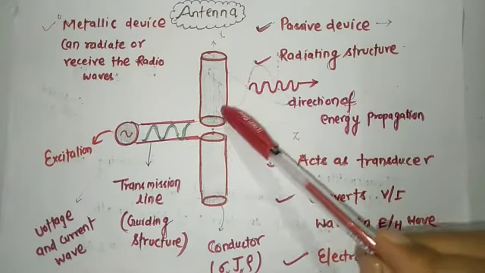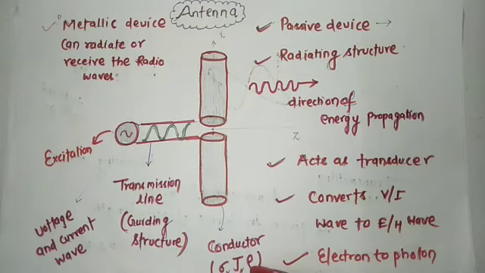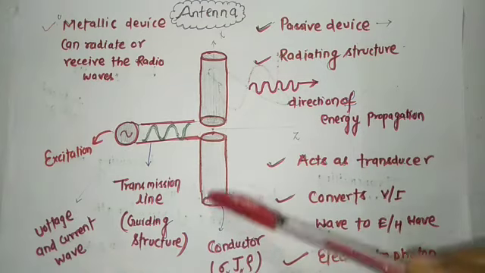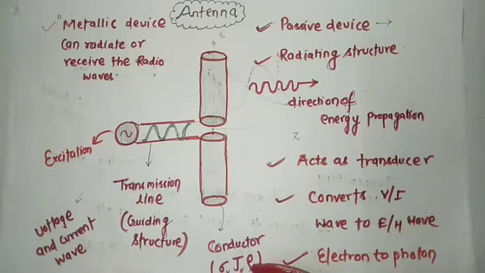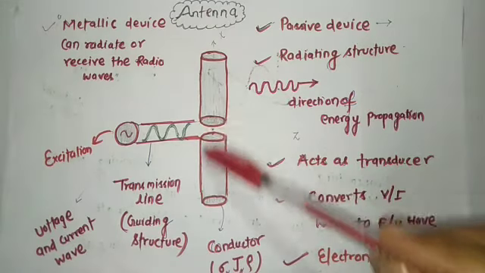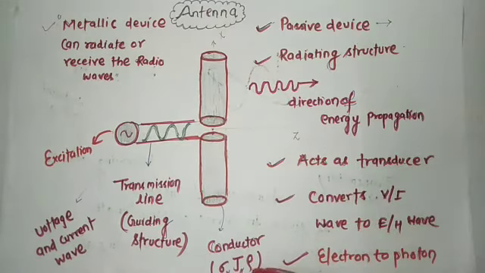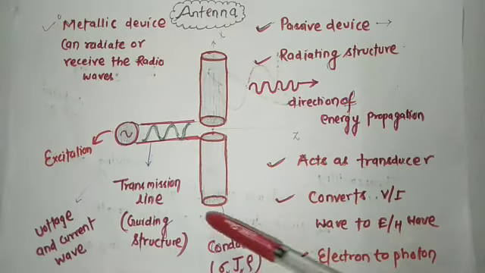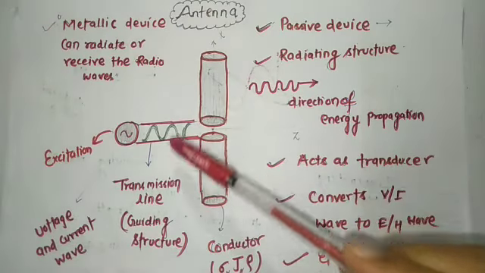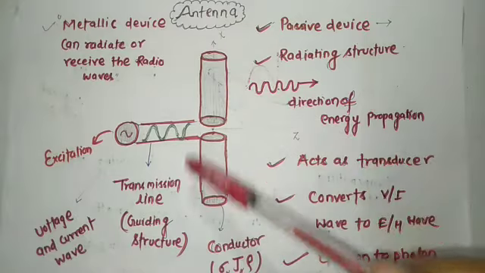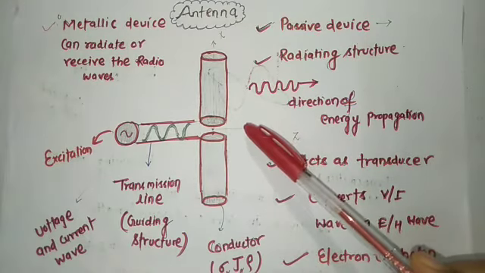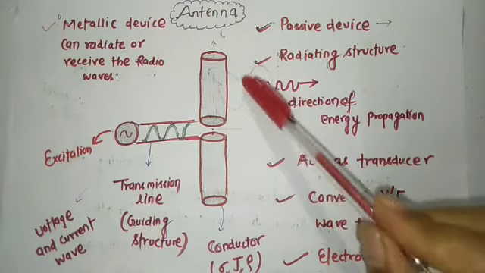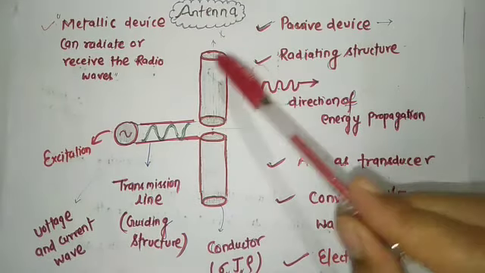It has some volume, then there will be volume charge density. If it is a two-dimensional surface, then there will be surface charge density. If it is a one-dimensional structure, then there will be line charge density. So you can observe this structure is related with current as well as charge density. Sometimes we say it's a source region.